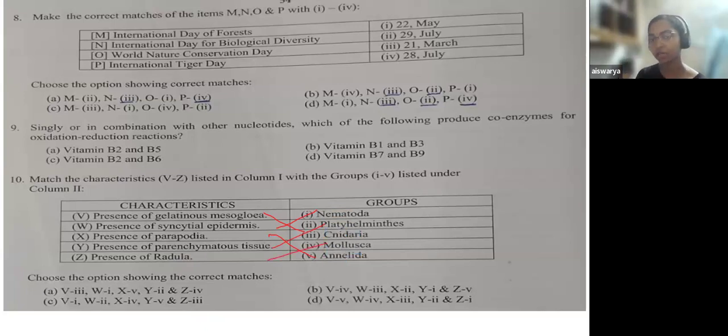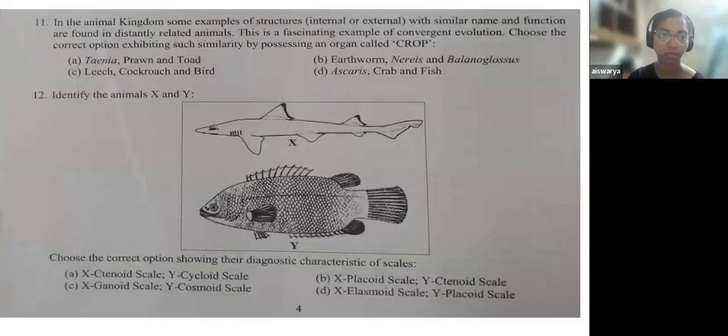Okay, this was a very easy question. If even you knew any one of this, you could have answered this particular question. This was an easy question. From animal kingdom, whatever questions have been asked from the zoology part were quite easy compared to that of the botany part. Coming to the next question.